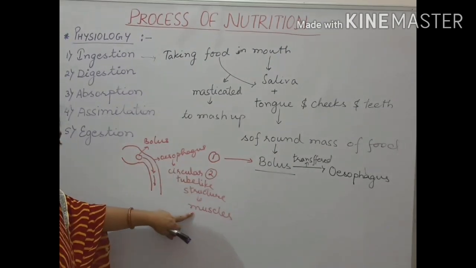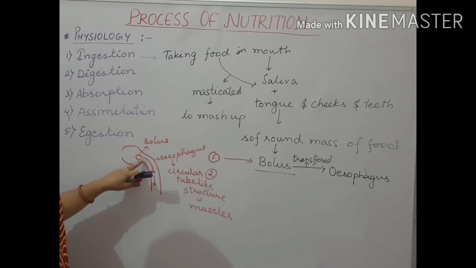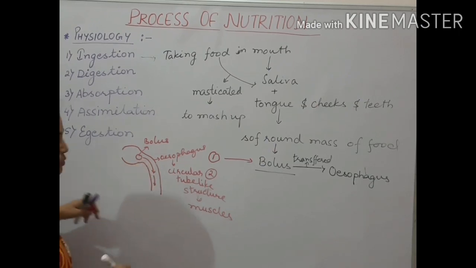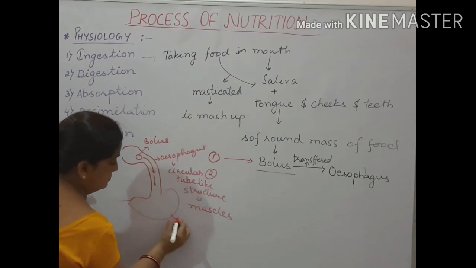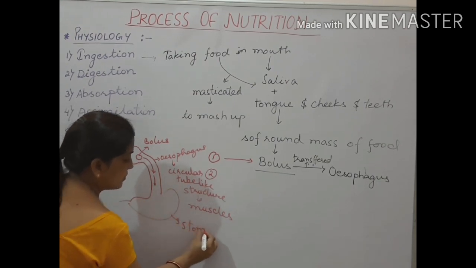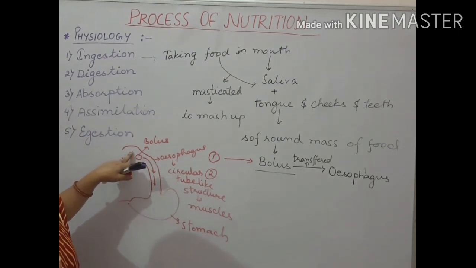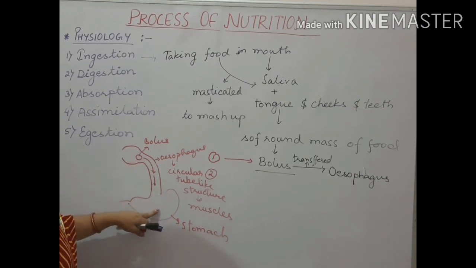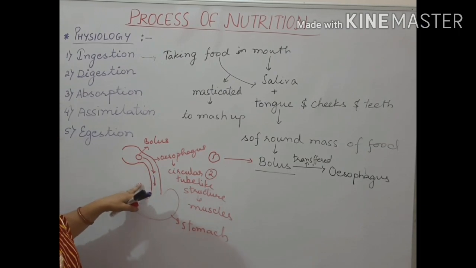These muscles are going to help this bolus to shift down through the oesophagus into the stomach. This is your stomach. So the destination of this bolus is the stomach, and in between mouth and stomach, the oesophagus is present.